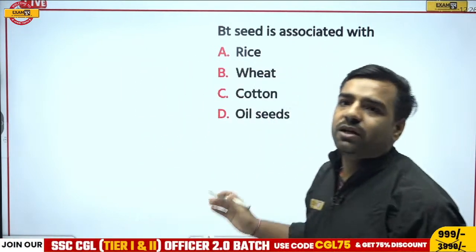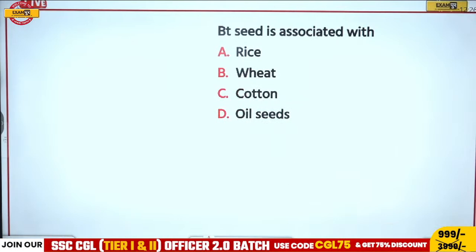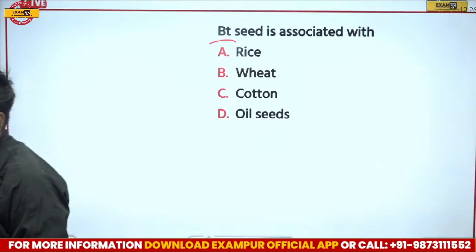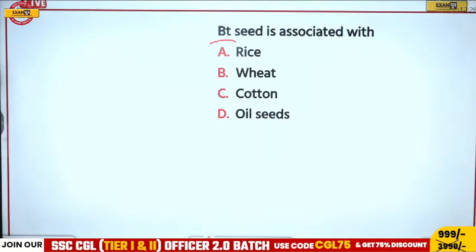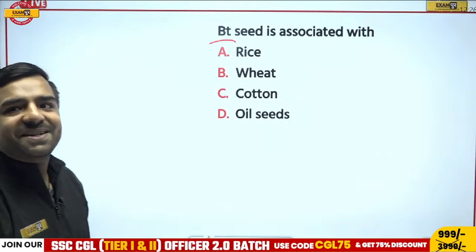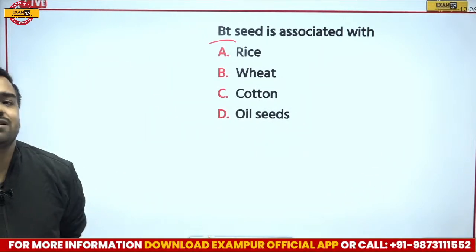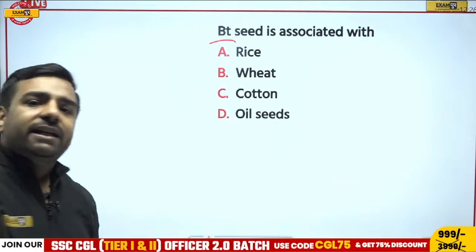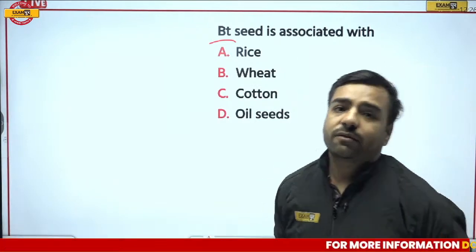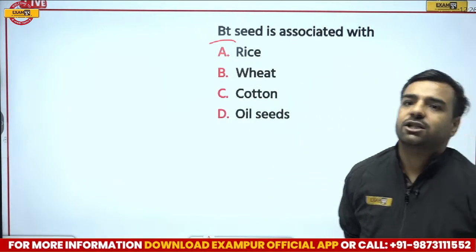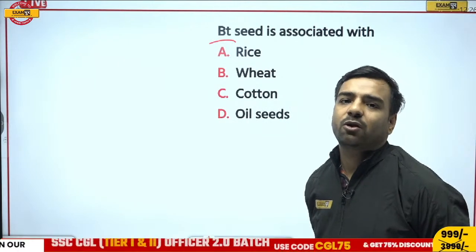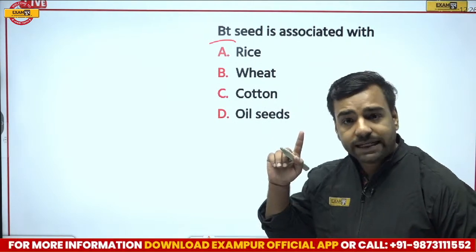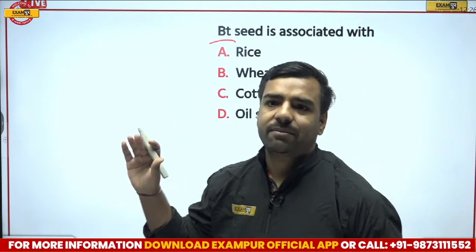Okay, next question. BT seed is associated with what? Let's see what the correct answer is. Wow, great Avan. You have told about Bacillus thuringiensis, which is a bacteria, a microbe. It protects crops from microbes so they do not destroy them. We will talk about the biotechnology part. BT seed is associated with what? It is a famous question for all SSC examinations.